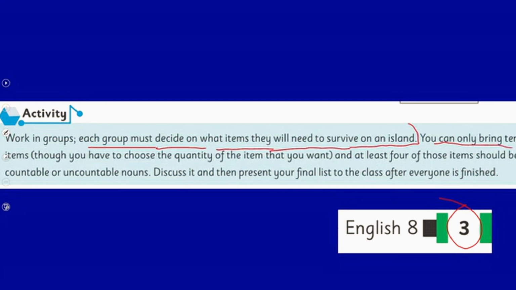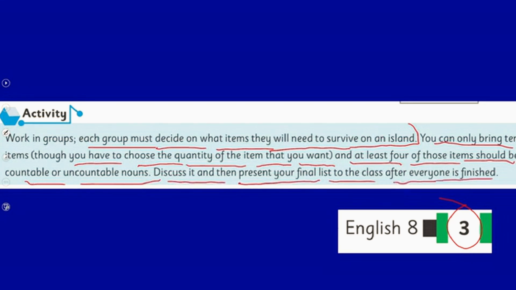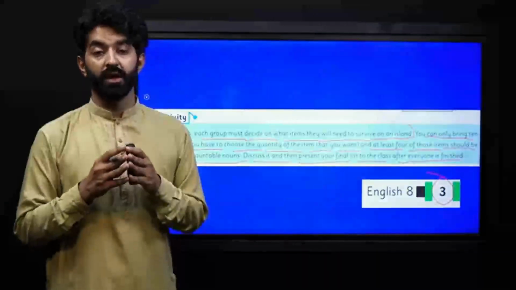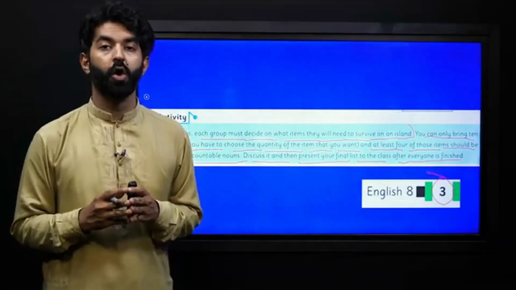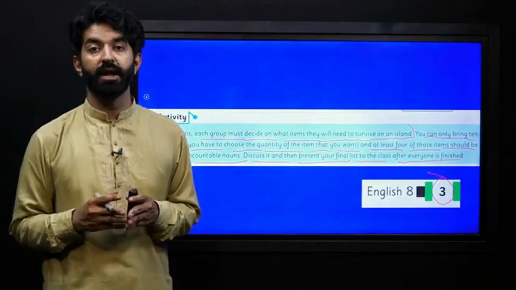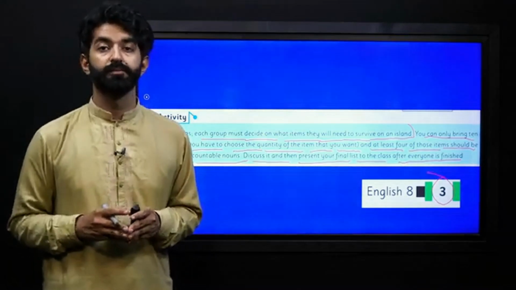You can only bring 10 items, though you have to choose the quantity of the item that you want, and at least 4 of those items should be countable or uncountable nouns. Discuss it and then present your final list to the class after everyone is finished. So it is such an interesting activity to do. You will have a real-time application of singular countable, plural countable and uncountable nouns.